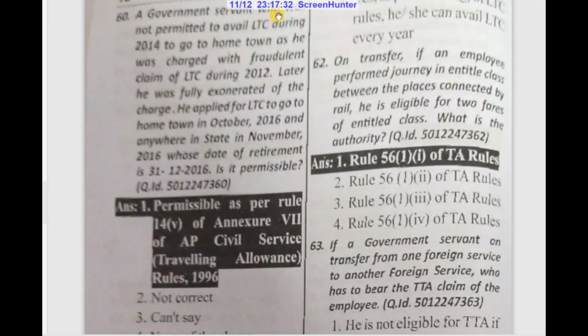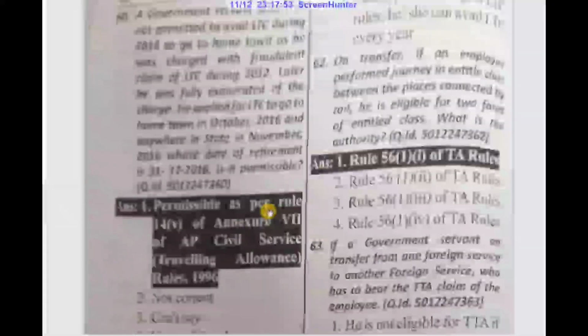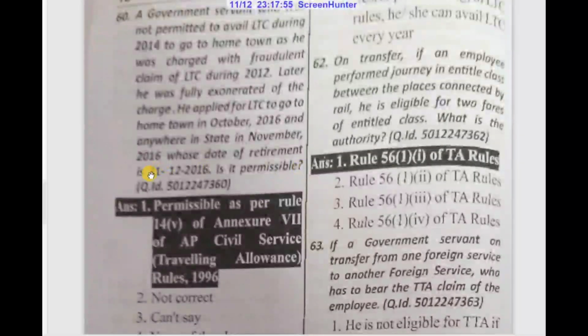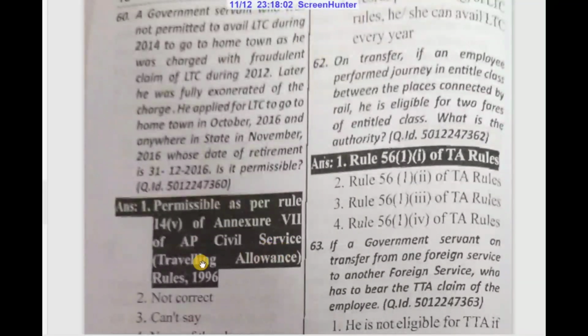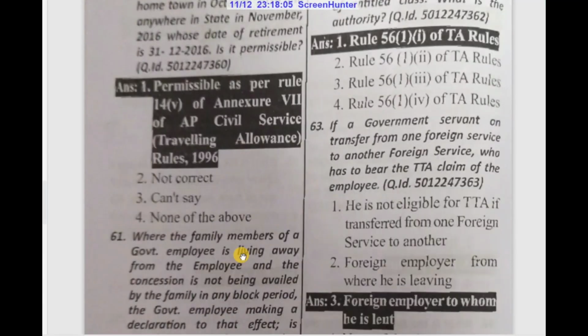A government servant was not permitted to avail LTC during 2014 to go to hometown as he was charged with a fraudulent claim of LTC during 2012. Later, he was fully exonerated of that charge. He applied for LTC to go to hometown in October 2016 and anywhere in the state in November 2016, whose date of retirement is 31/12/2016. Is it permissible? Permissible as per Rule 14B of Annexure 7 of AP Civil Service Travelling Allowance Rules 1996.